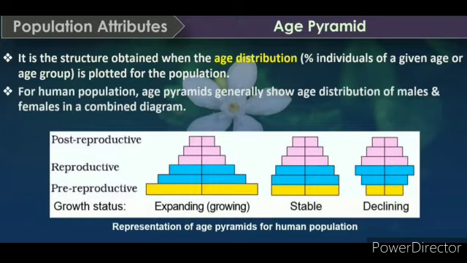See in the picture the representation of age pyramids for the human population: the post-reproductive stage, that means after 55 years; the reproductive stage, 15 to 55; and the pre-reproductive stage, that is before 15 years. The different colors represent the age pyramids for the human population.